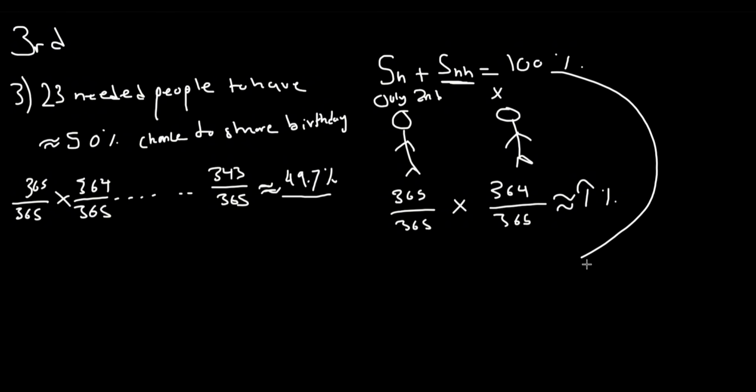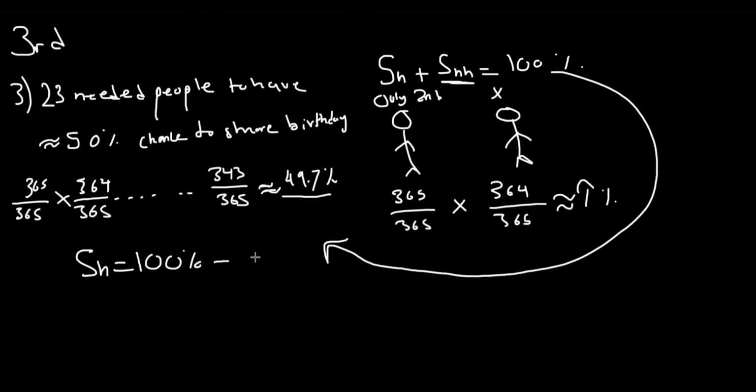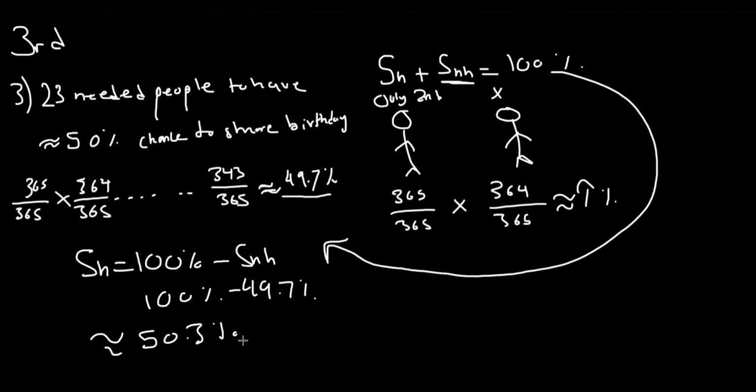So we do our original statement. We're going to bring this back over here. We're going to have that people share a birthday, S of H equals 100% minus S of NH. So we have 100% minus 49.7%, and this, again roughly, because I'm not sure of this number, equals 50.3% chance that people share the same birthday.